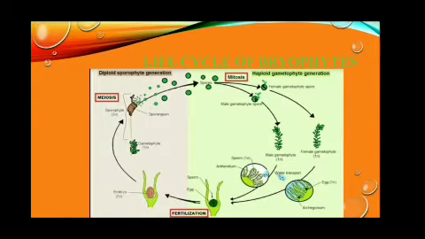The antheridium produces the male gametes, androzoids. Archegonium produces the female gamete, a single egg. These androzoids are released in water and reach the archegonium. Fertilization takes place there. After fertilization, zygote is formed. This zygote grows as a multicellular body called sporophyte.